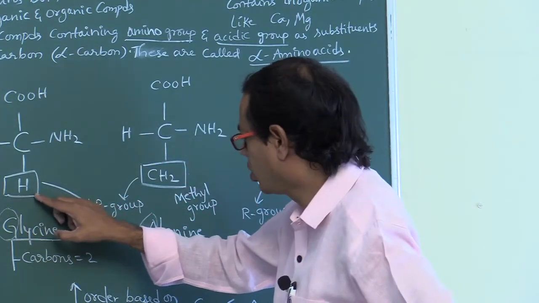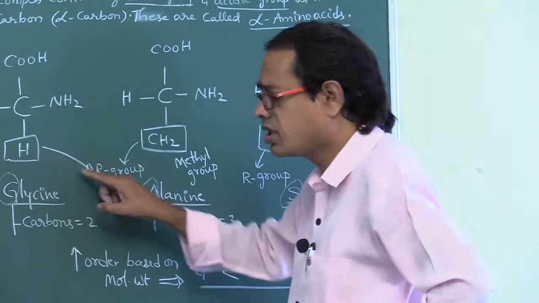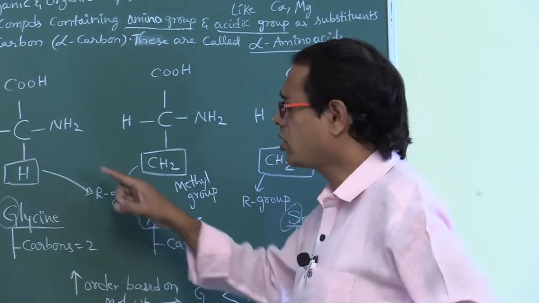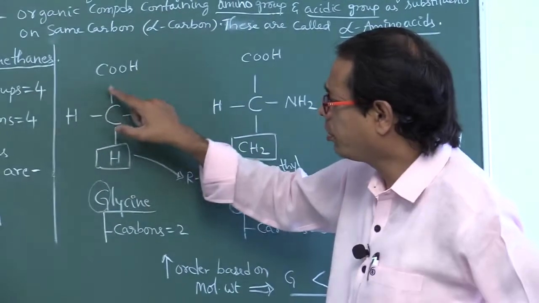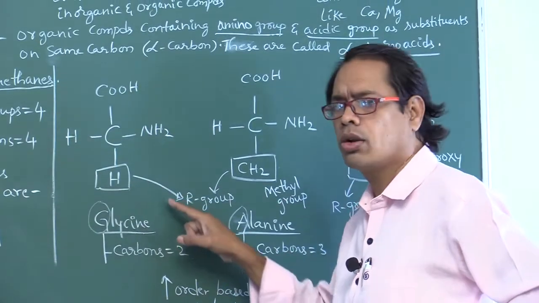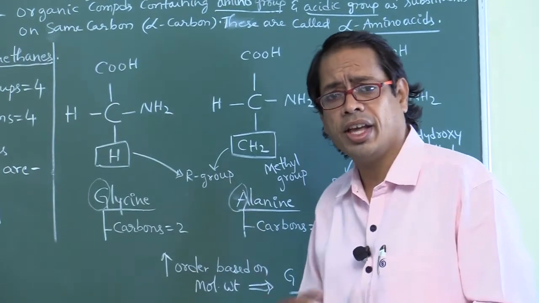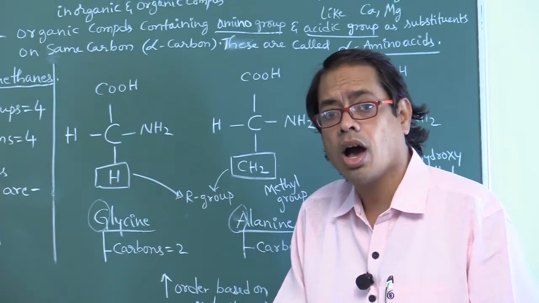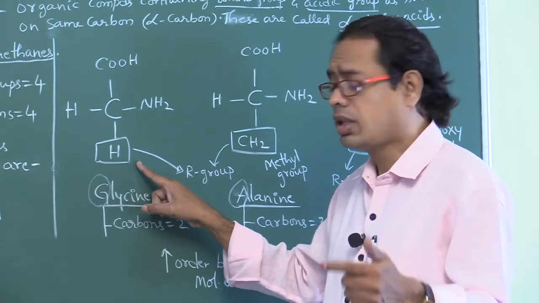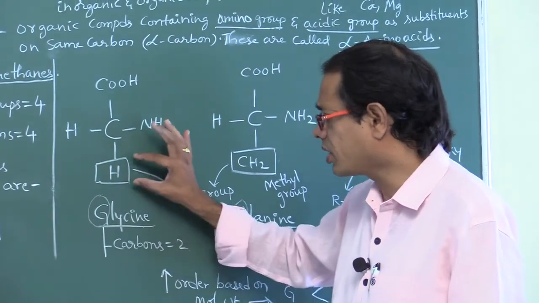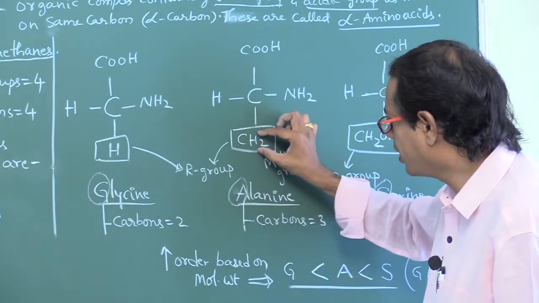But here it is H, here it is CH3, here it is CH2OH. So this is the R group. The groups are the amino group, acidic group, H group and R group. The R group is the variable group.